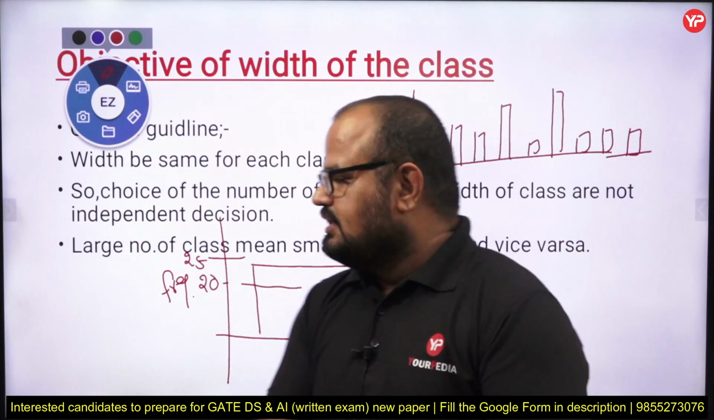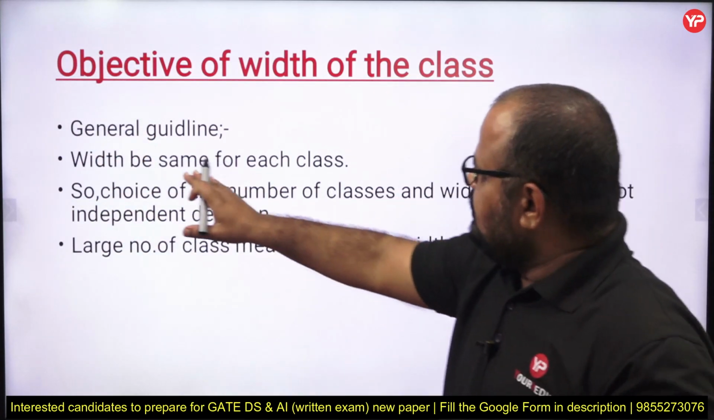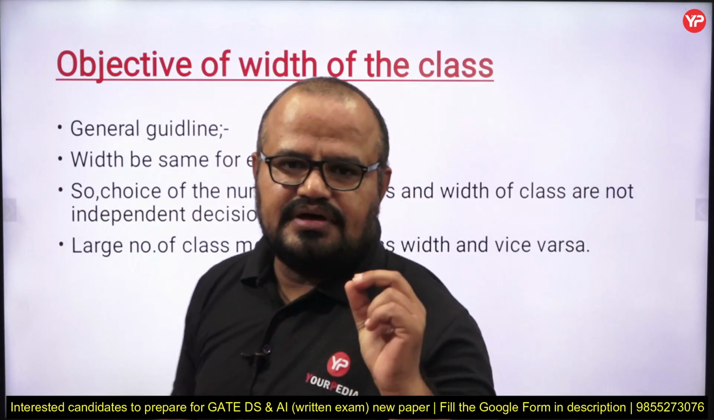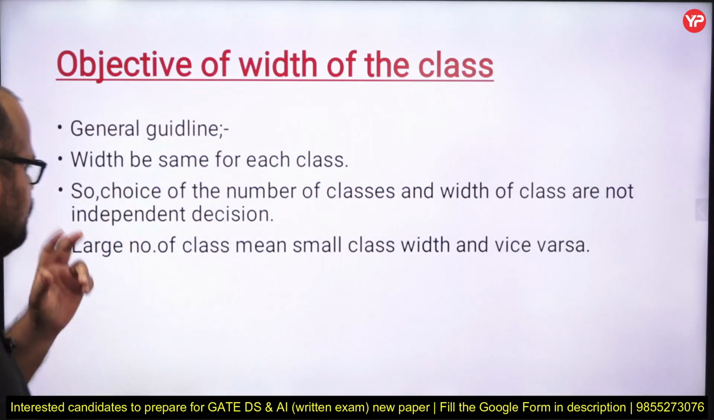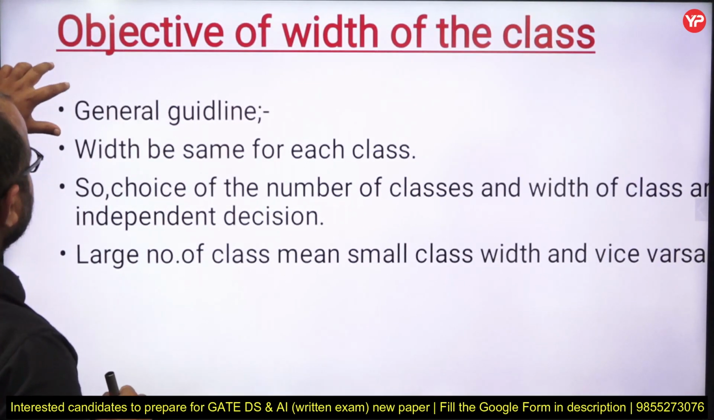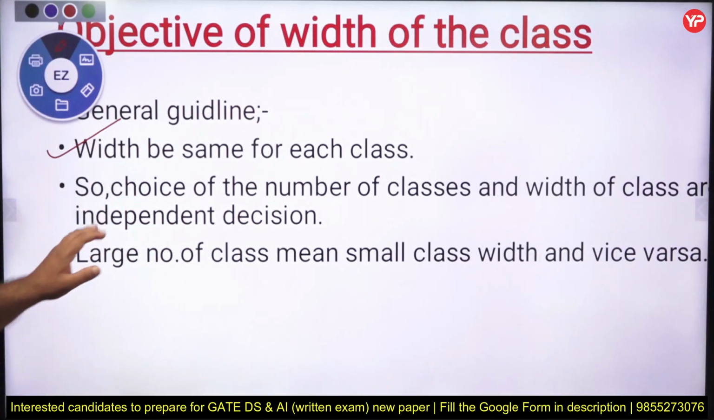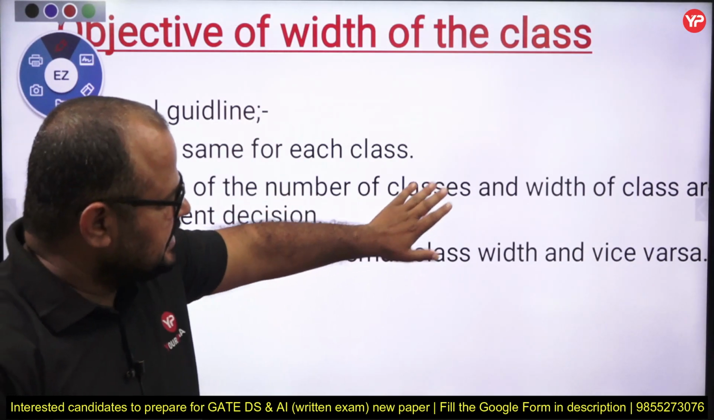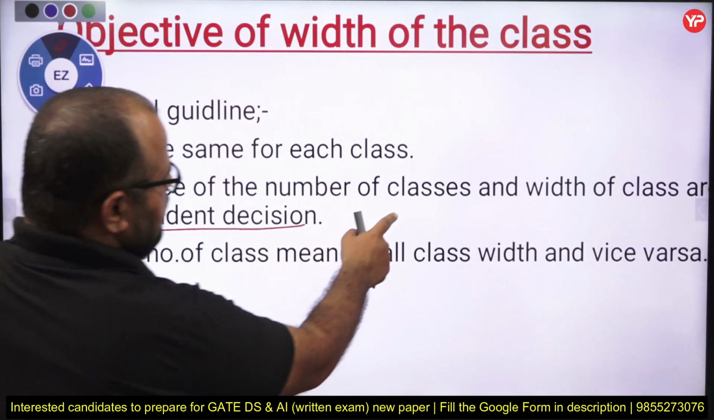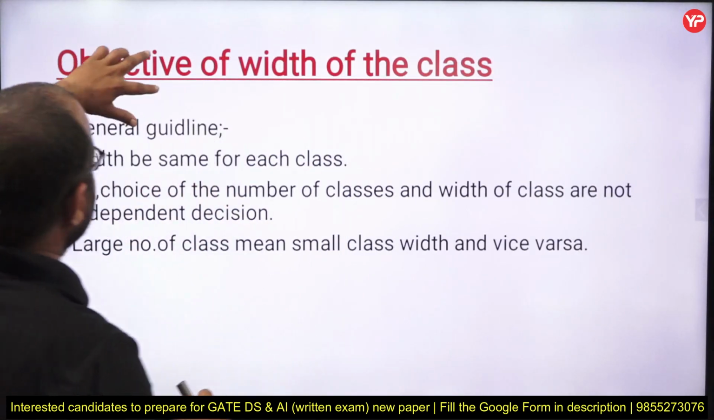Now see my dear students, the width should be the same for each class. So the general guideline while considering the width of each class is that you should keep the width of each class almost the same. So the choice of the number of classes and the width of classes are not independent decisions.